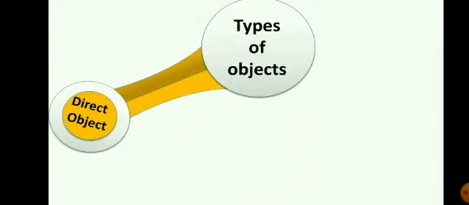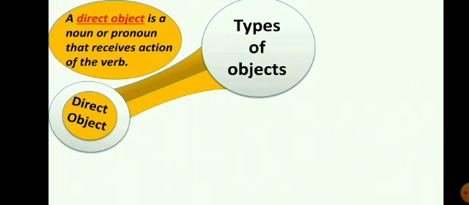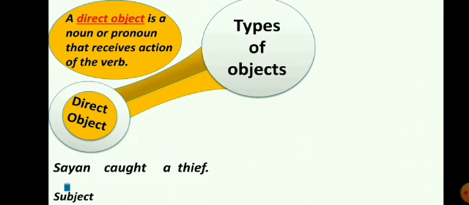Now we'll discuss the types of object. There are two types of object, direct object and indirect object. So first we'll discuss direct object. A direct object is a noun or pronoun that receives the action of the verb. Here, see the example, it will be more clear to you.